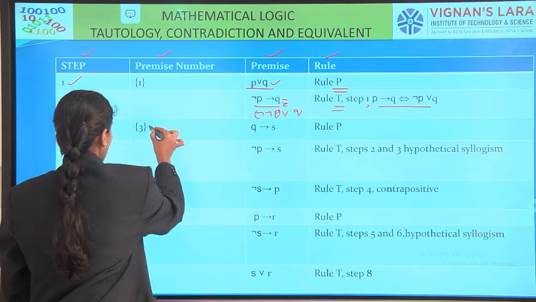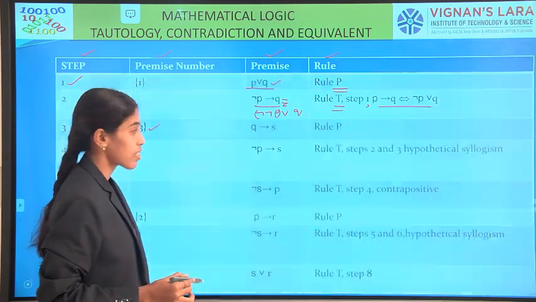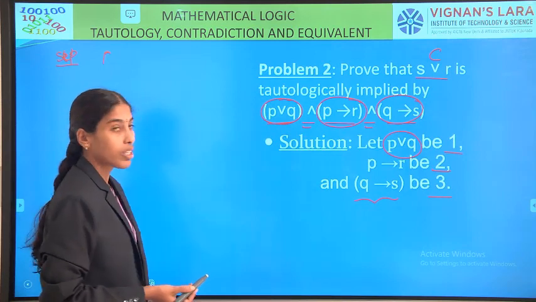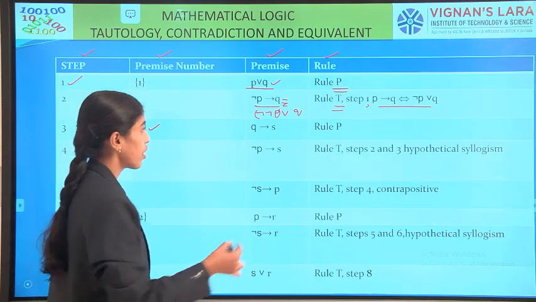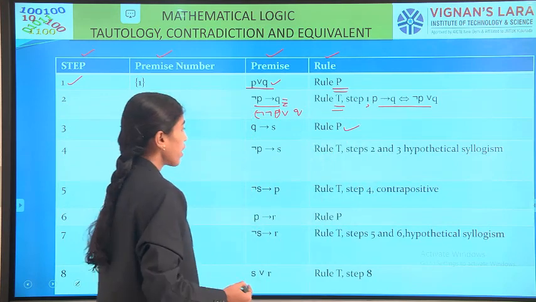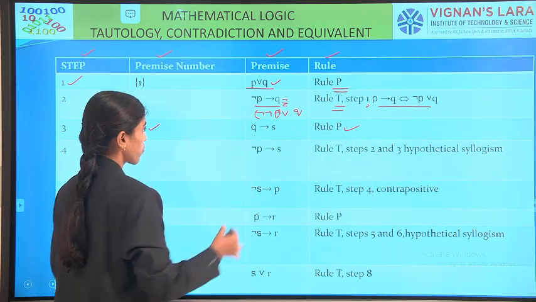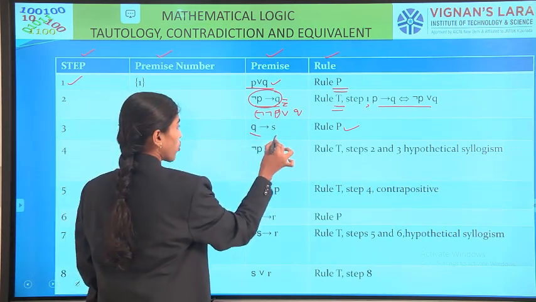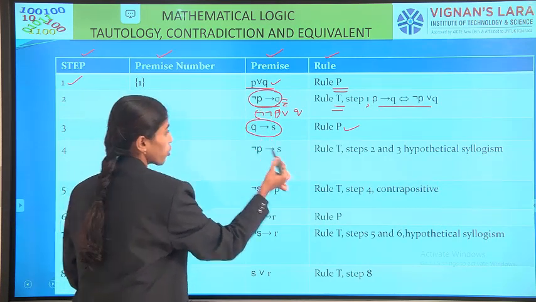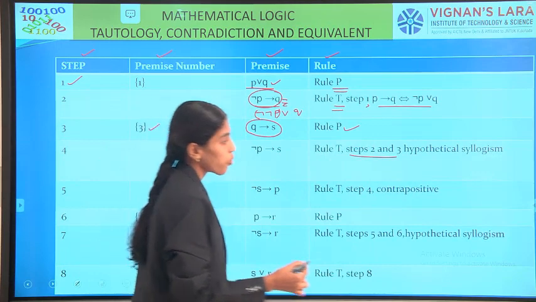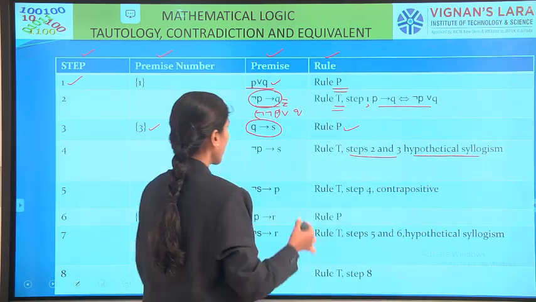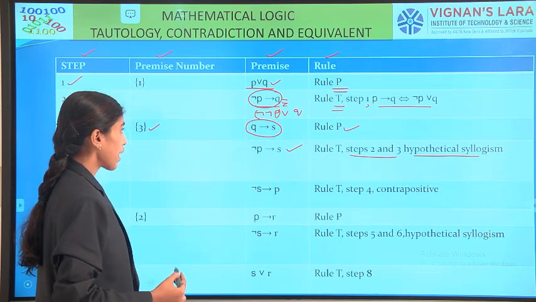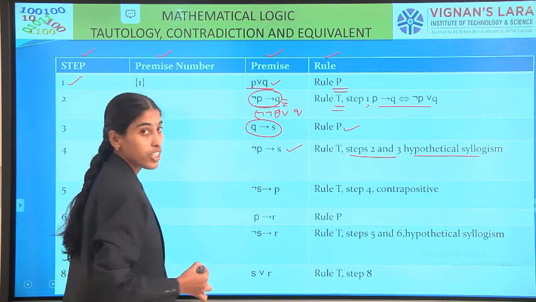Next step, we introduce the third premise, which is Q conditional S. Introduction of a premise is nothing but rule P. Here we have negation P conditional Q. Here we have Q conditional S. Using steps 2 and 3, with the hypothetical syllogism formula, we have negation P conditional S.